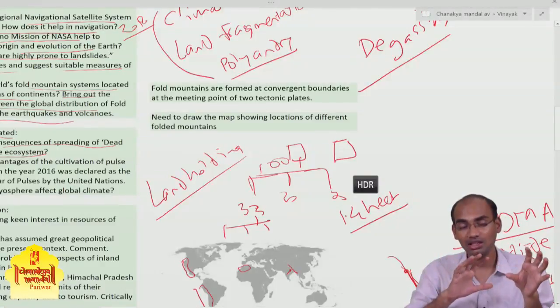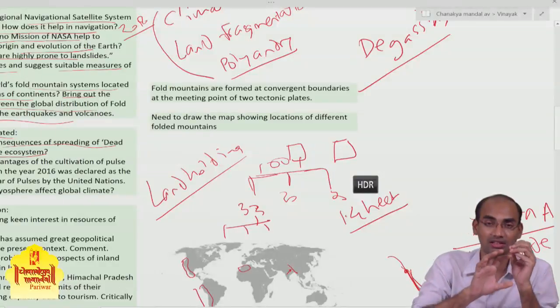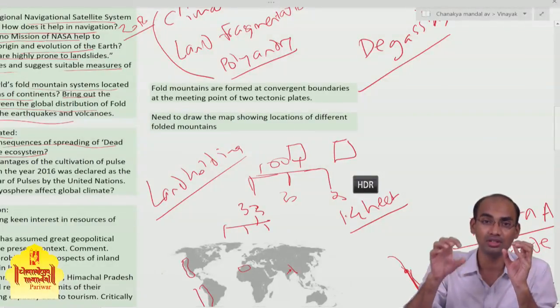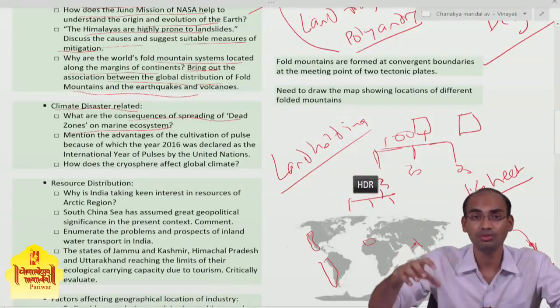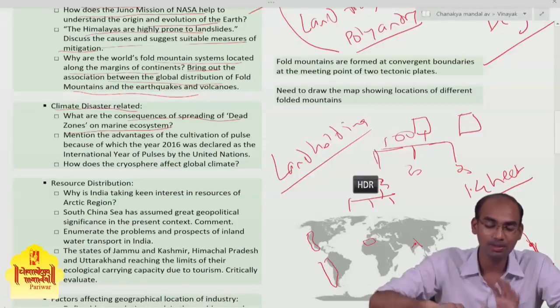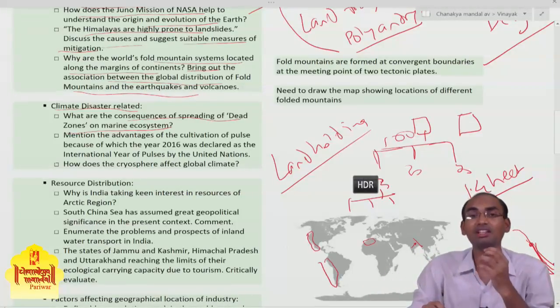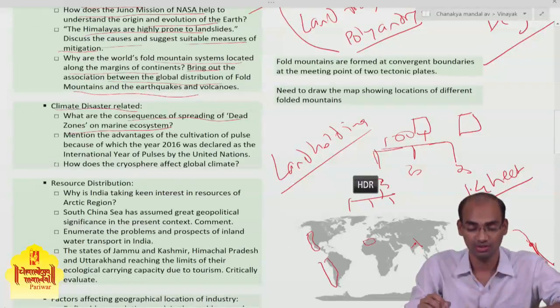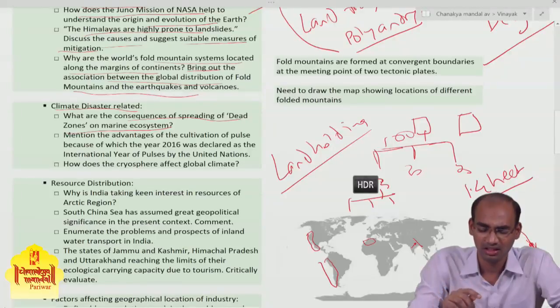So the source of livelihood of the people who are dependent on that ecosystem is removed. It removes income from the economy of that particular country. That is the major consequence of increasing dead zones in the marine ecosystem, and you can give a number of other consequences also.